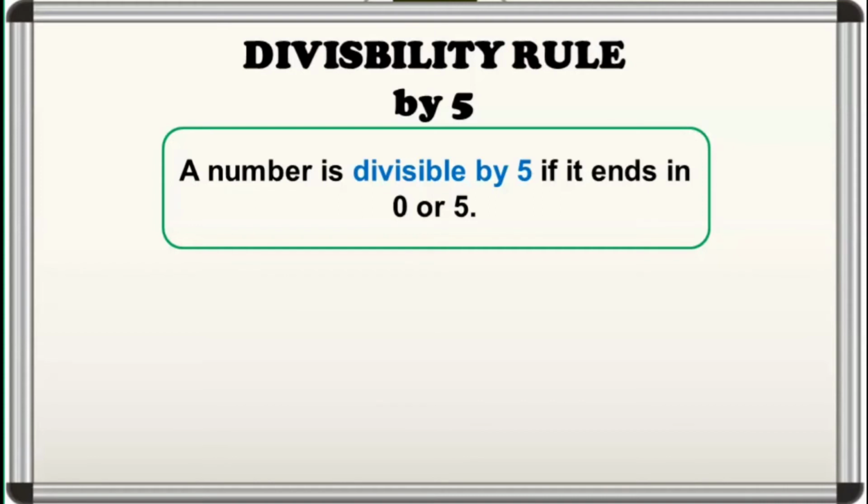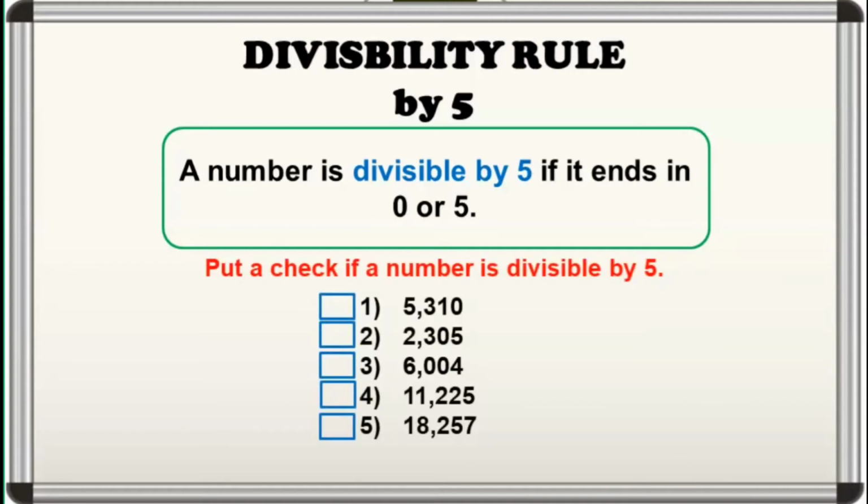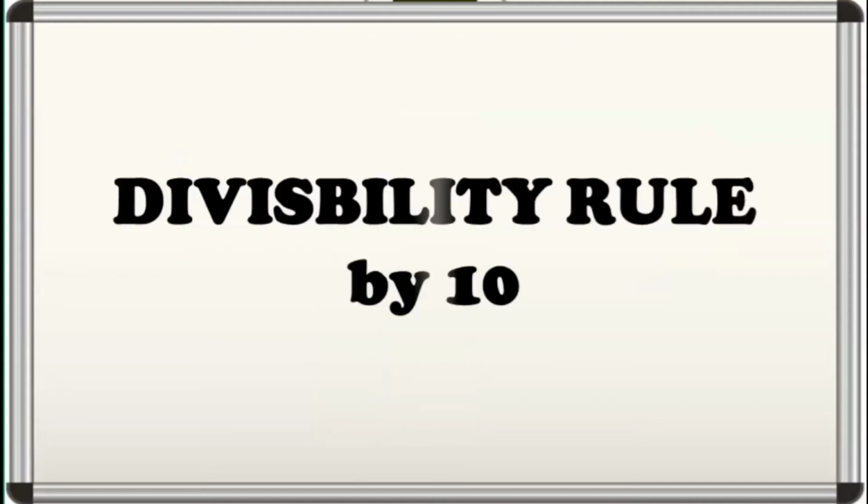For instance, let's put a check mark if a number is divisible by 5. Looking at the numbers given, only 5,310, 2,305, and 11,225 are divisible by 5 because these numbers end with a 0 or 5. Lastly, let's proceed to the divisibility rule by 10.